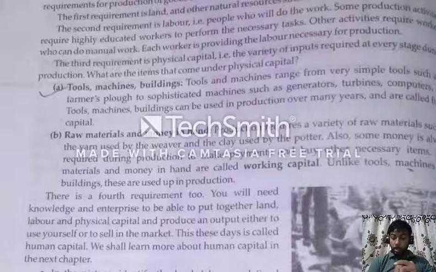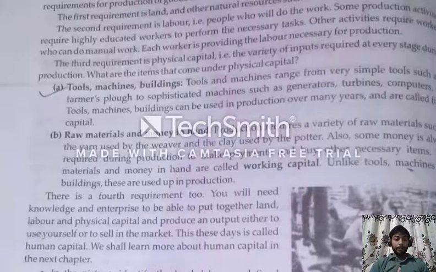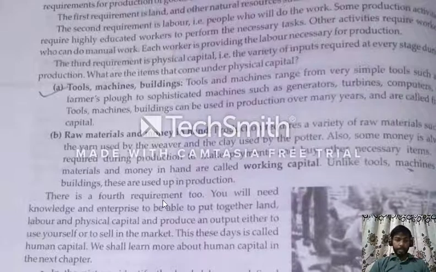Enterprise means preparation, beginning or introduction. A proper work should be there, that's why we can produce any types of items.